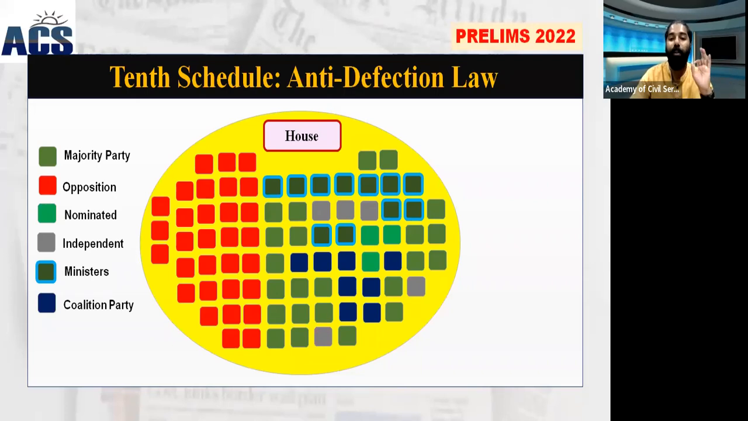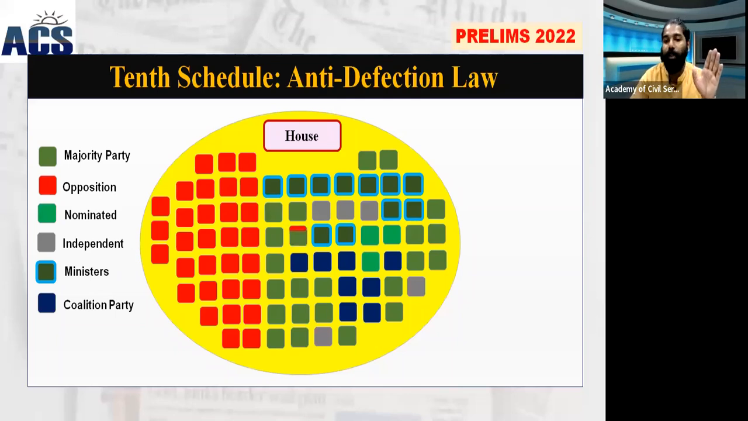For example, if one ruling party MLA thinks like this, you can see one box changing to red color. If one member in a particular house thinks, I want to join the Congress, and the current government, for example, is led by the BJP, they enjoy the majority with the support of nominated members and independent members also.